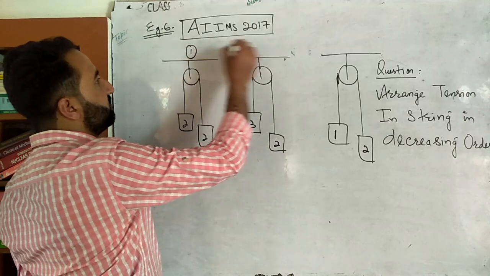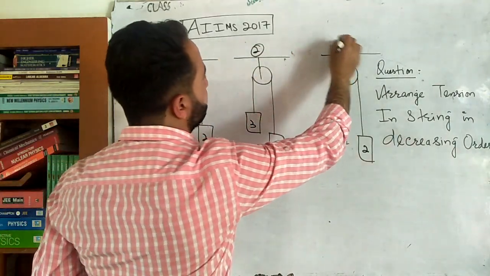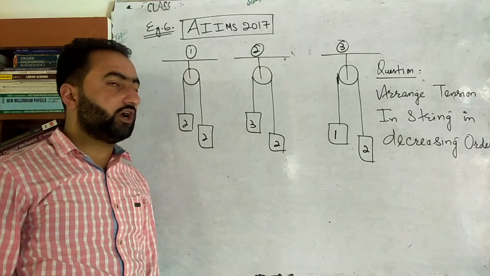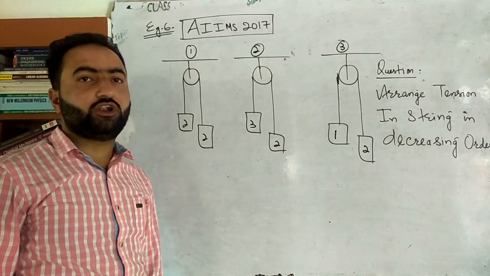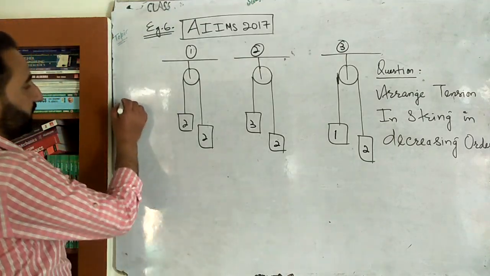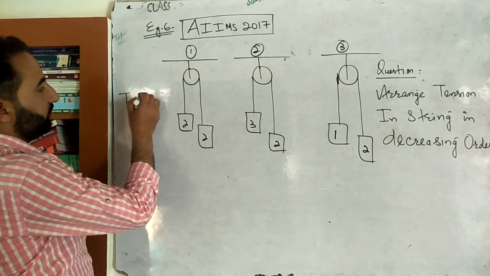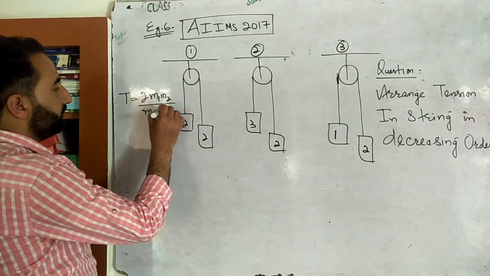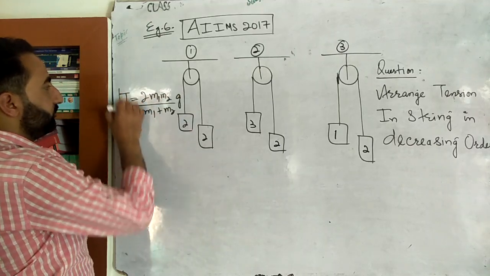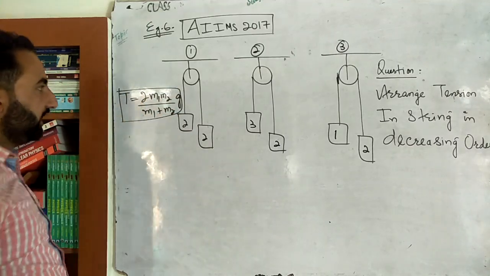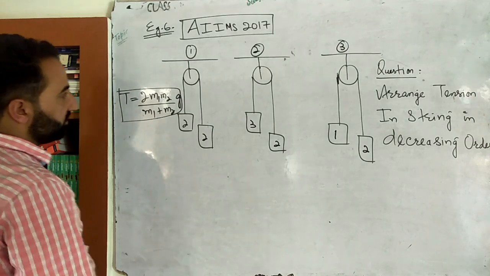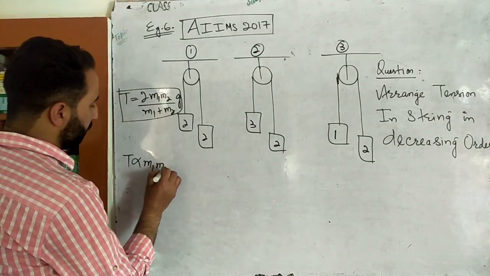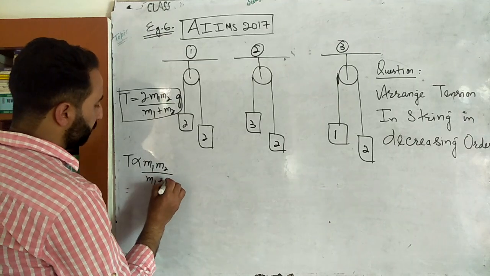So this is system first, system second, and system third. Okay. Now what you do is this. If you remember the formula, tension is equal to twice product divided by sum multiplied by g. So this is the equation for the tension. Now this implies that the tension in the string is directly proportional to the product, proportional to M1 M2 divided by M1 plus M2.